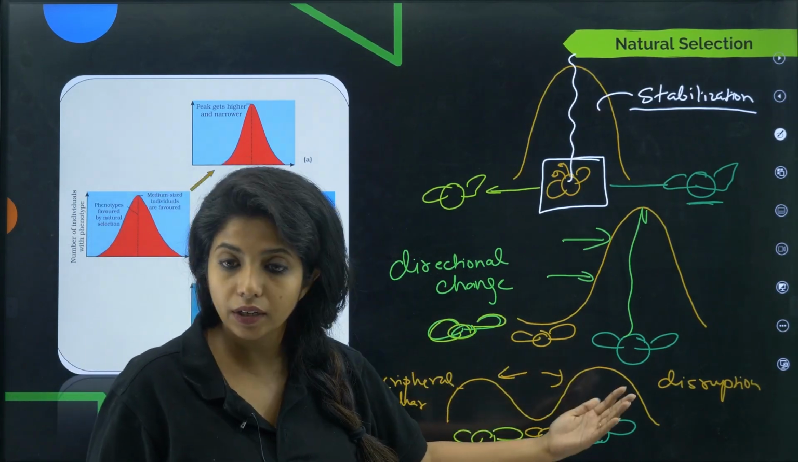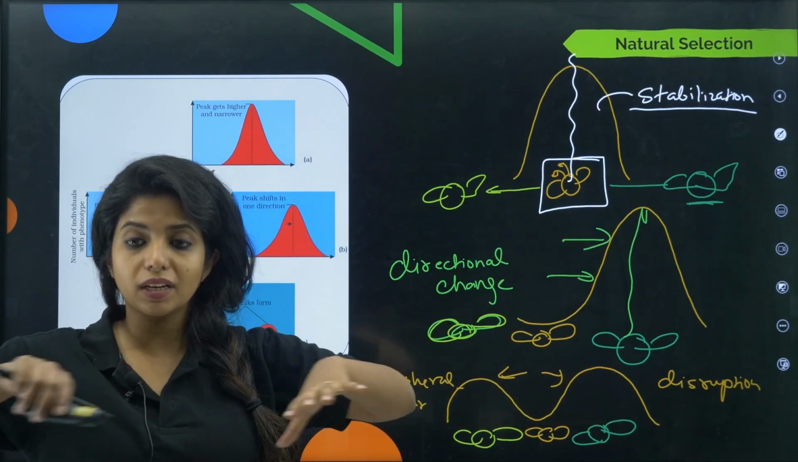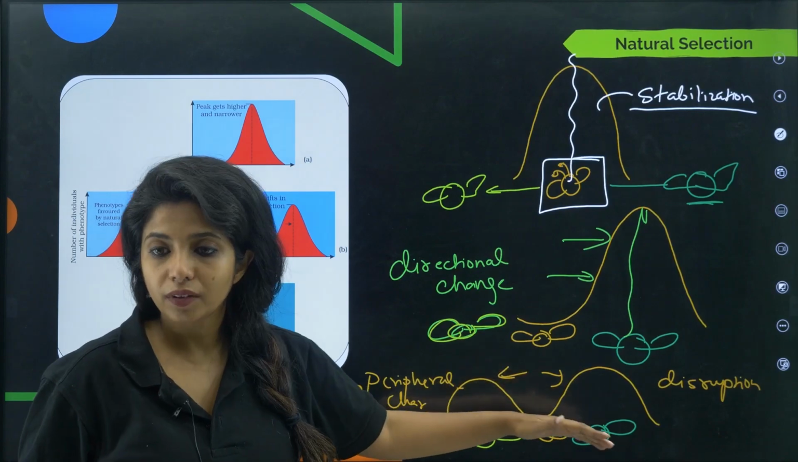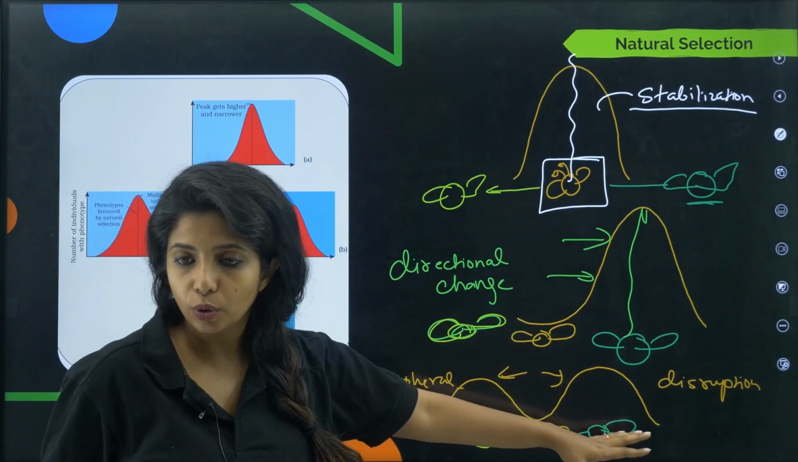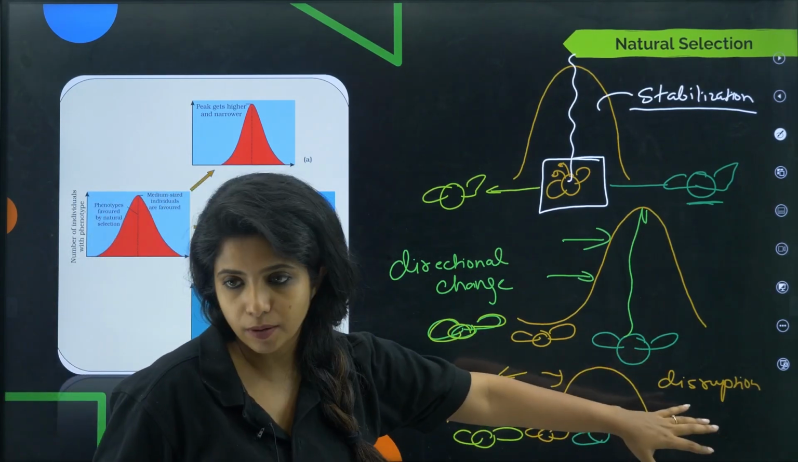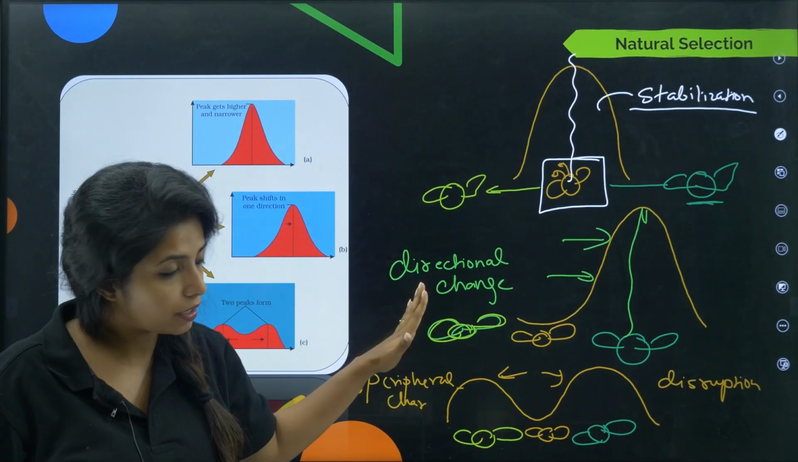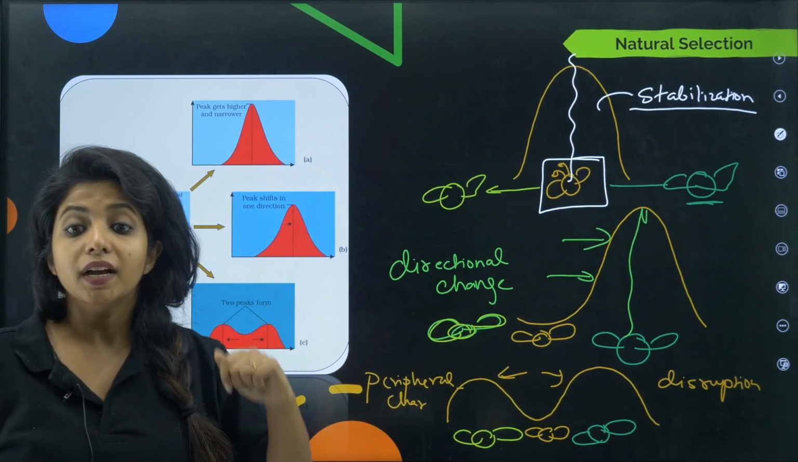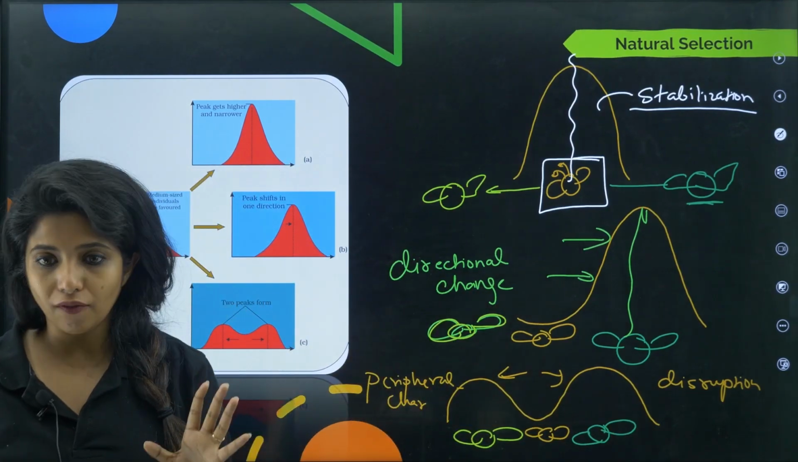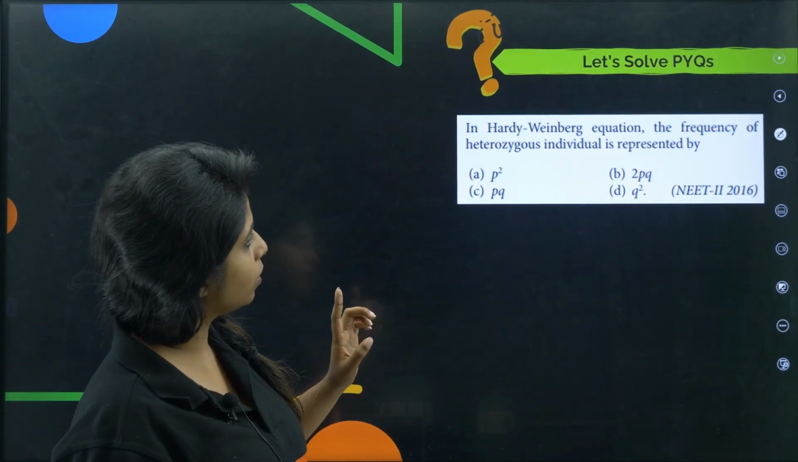Now on the other hand, if there are two situations where there is a light green colored area and a dark green colored area, both of them will be surviving. So this time the peak will be distributed into two, and these will be peripheral areas that they are acquiring. This is known as disruption. So you have stabilization, directional, and disruption over here. Now on this, there are so many questions that have come. I'll show you a question right now.